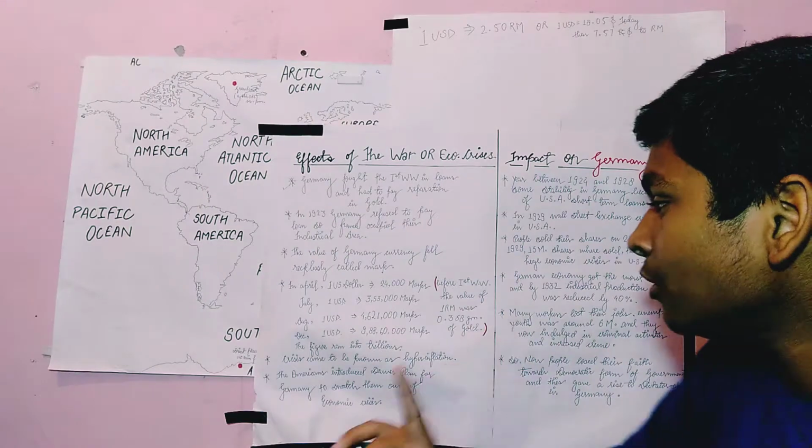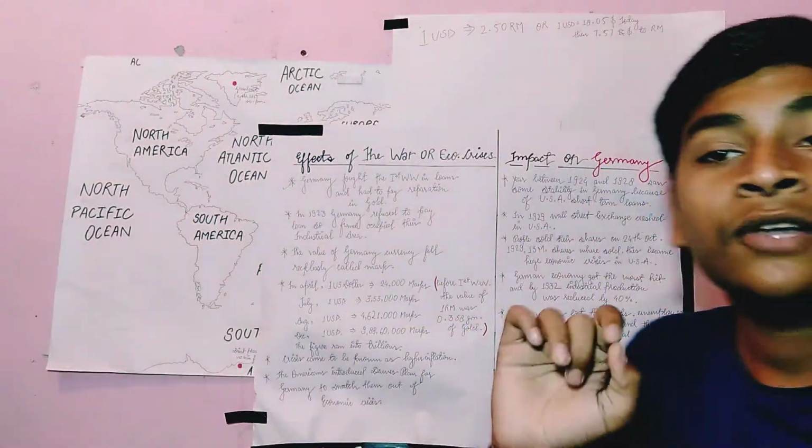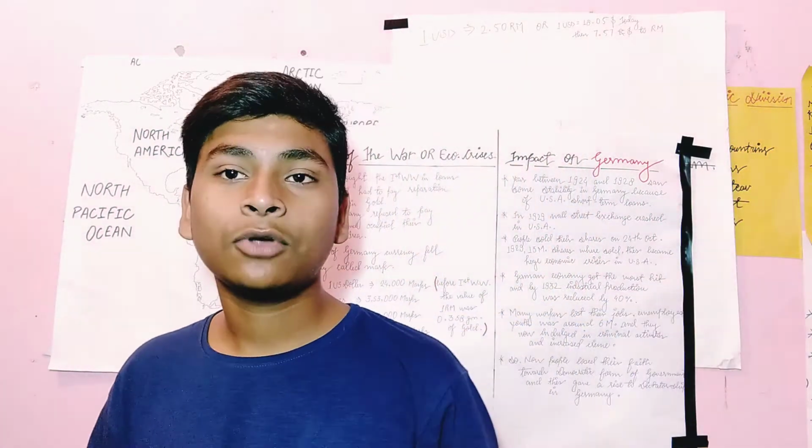Now you will be very keen to know what the value of the mark was before the First World War. Before the First World War, the value of 1 written mark, when you find it on Google, is 0.358 grams of gold. That means 0.358 grams of gold is equal to 1 written mark before the First World War.